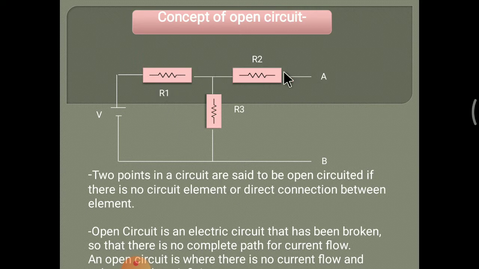If there is a broken part in a circuit and current can't flow through this part, this is called an open circuit. An open circuit is where there is no current flow and a voltage is present. This concept is called an open circuit.